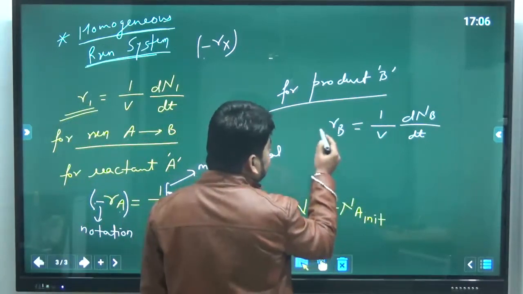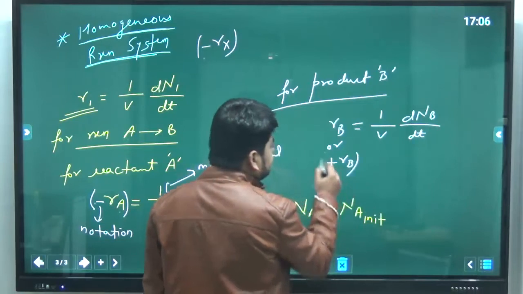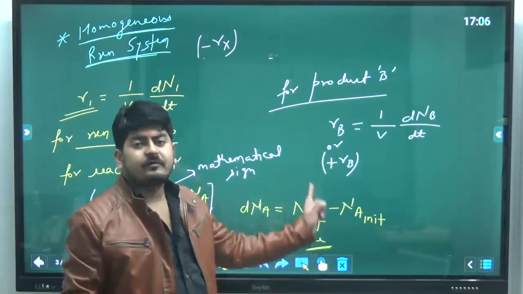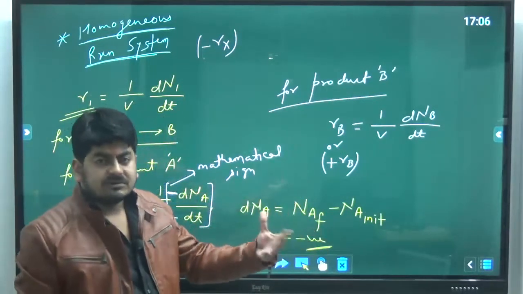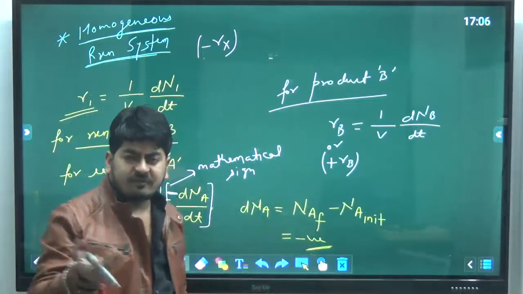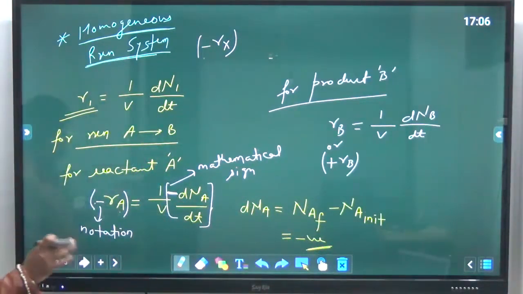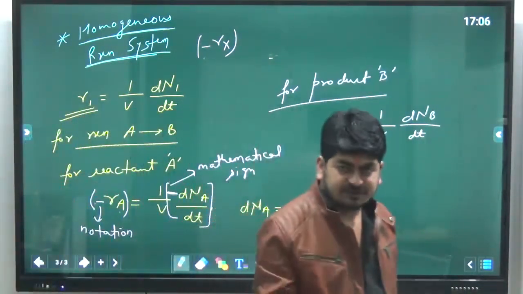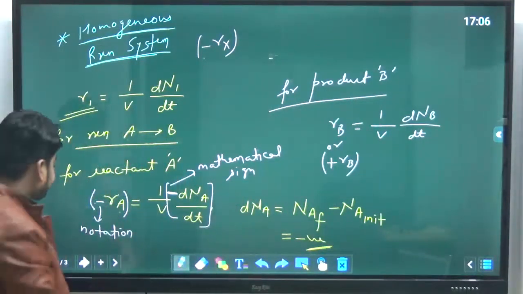Either you can write Rb or plus Rb, it doesn't matter, and that means rate of reaction in terms of formation of B. Similarly, if you see somewhere Rq, that means rate of reaction in terms of formation of Q. So this is the meaning of minus, plus and all that, and that's how we represent the rate of reaction. This should be clear to all of you.